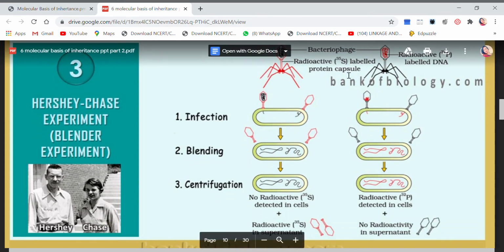Okay, now we try to infect both of them with E. coli bacteria.